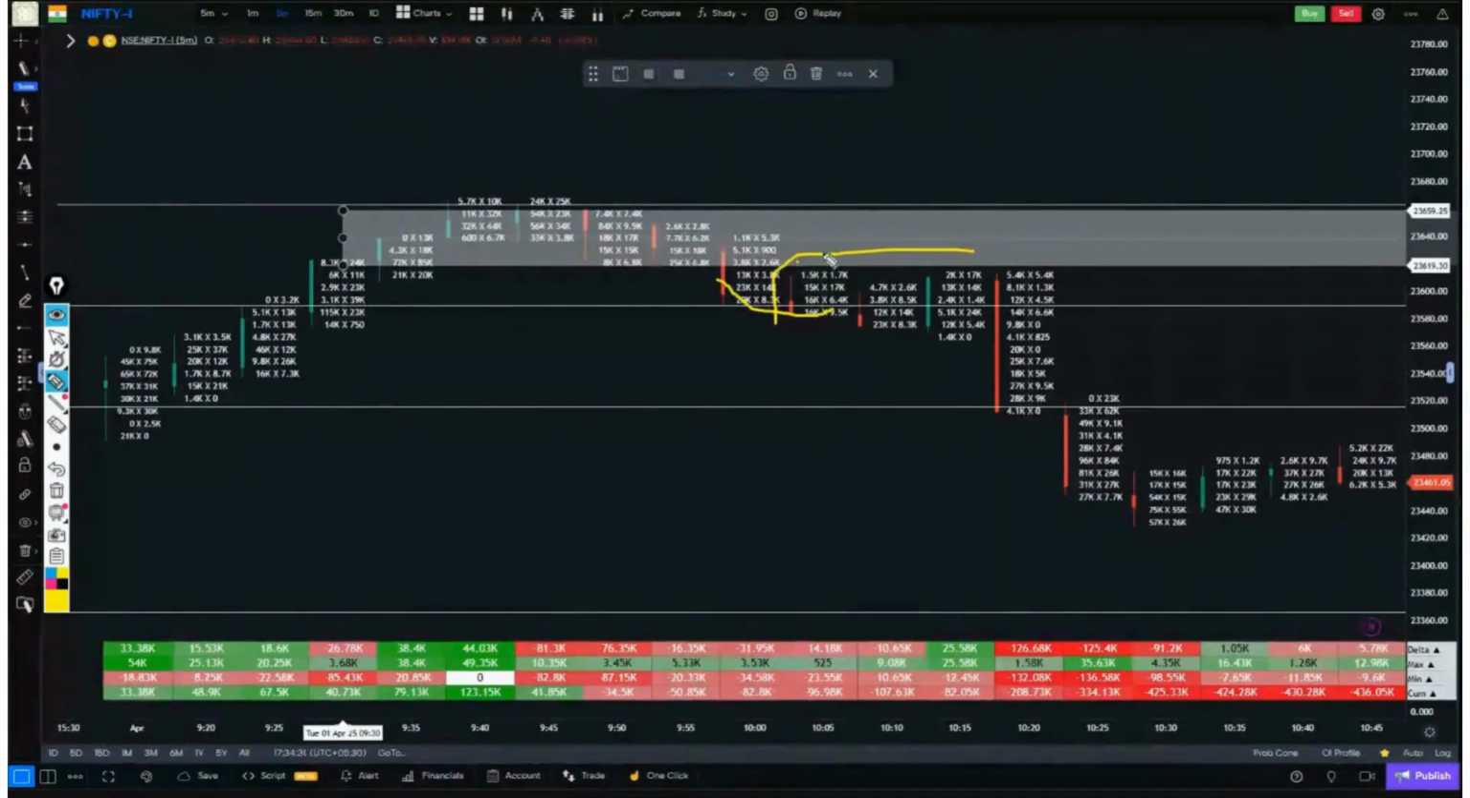Here, you are not here. Look here. There is no buying activity anywhere. If there is buying activity at 25, remember, there is also selling activity here. Look at this candle. There was no buying activity in this candle.